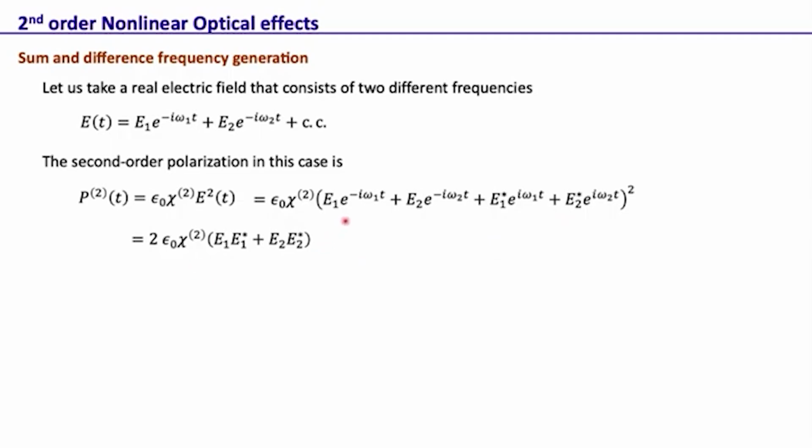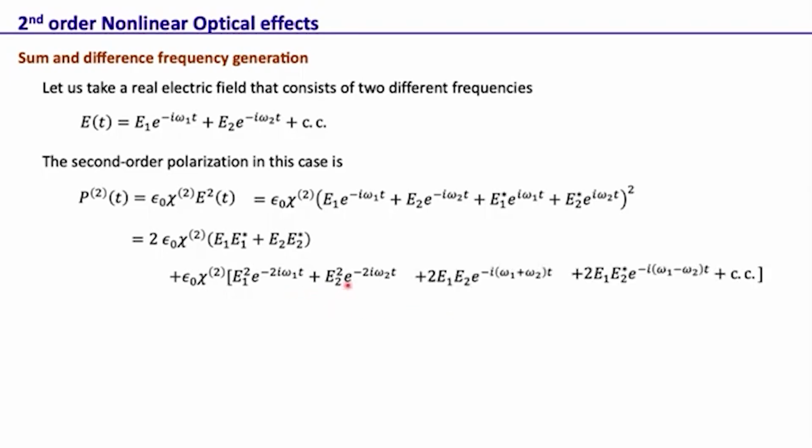First of all, we collect the terms without any time dependence, and there we will have E1 E1 star plus E2 E2 star, and there's a 2 here, so there are four terms here. Then all the other terms will have this epsilon naught chi 2 here, and then we have 2 here, 2 here, and 2 here, so that's 6, and the 6 complex conjugate parts, so 6 plus 6 is 12, plus 4 here, so that's a total of 16 terms when we expand it. So these do not have any frequency dependence, but these terms do have frequency dependence. So now let's look at these terms.